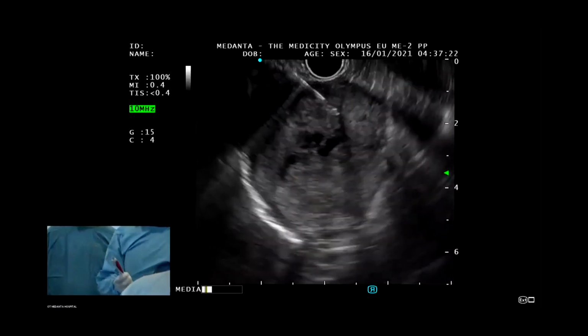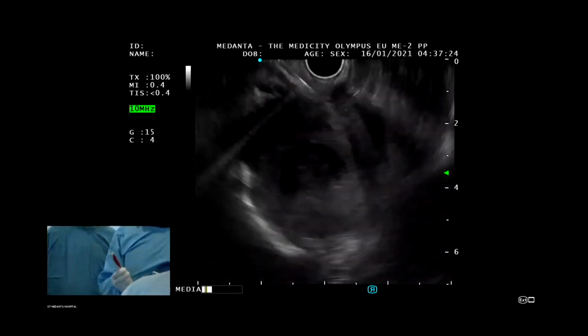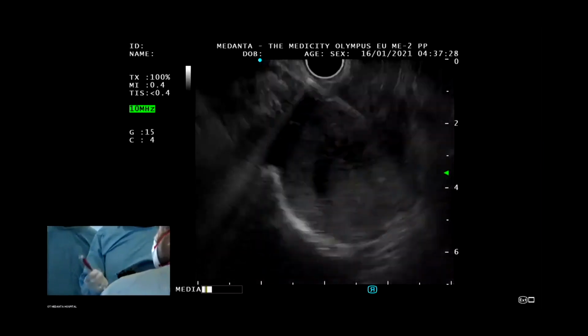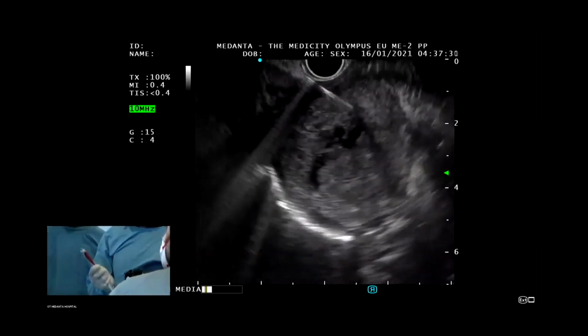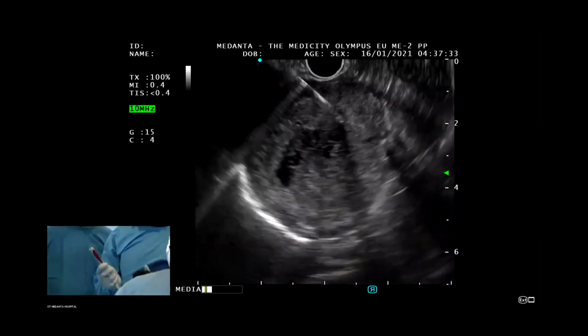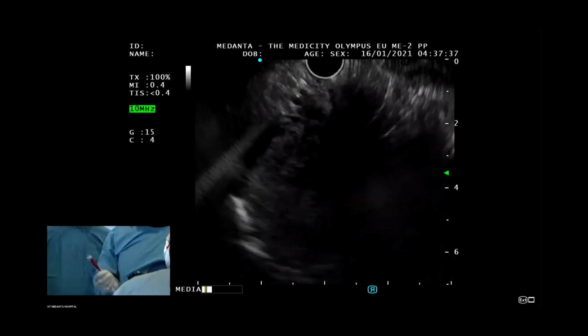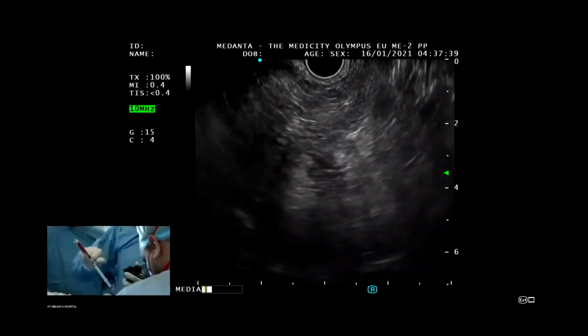So how many jabs with the Procore needle, Dr. Puri? Pardon? How many jabs with the Procore? So 10 to 15. So first pass, I will see whether the material has come or not. Otherwise, I will do the suction. So we have taken out